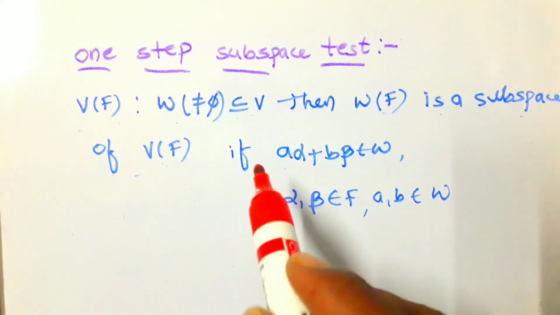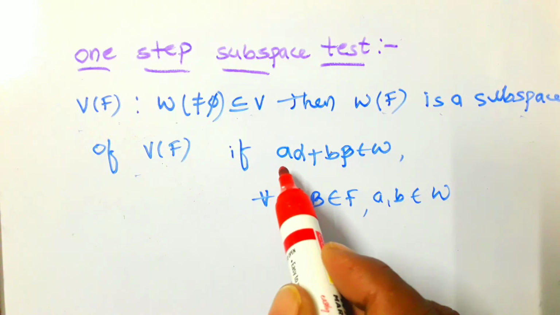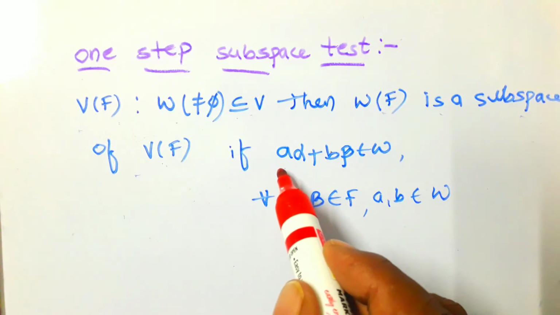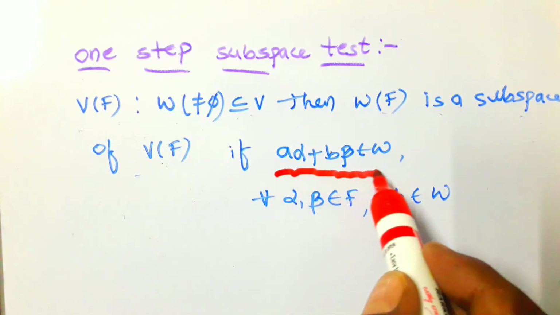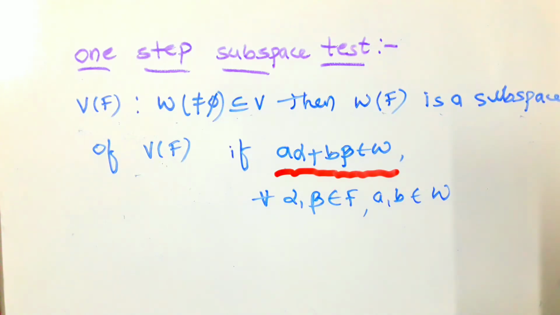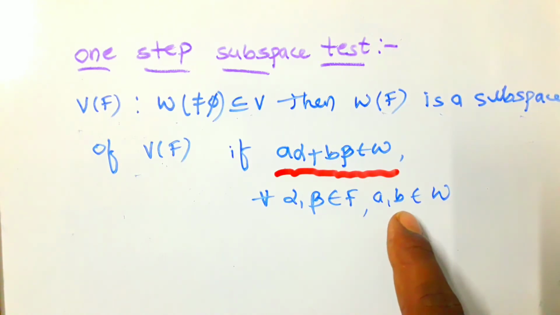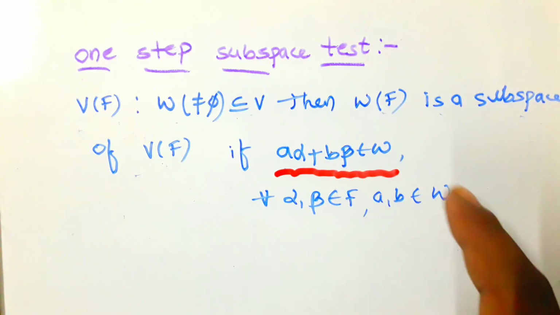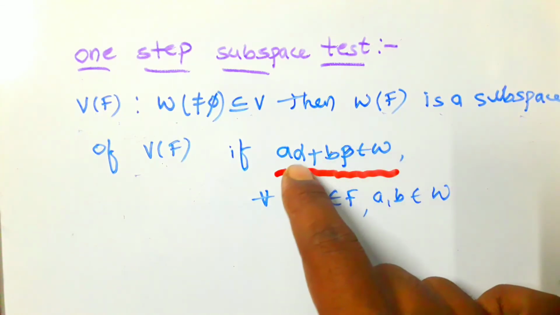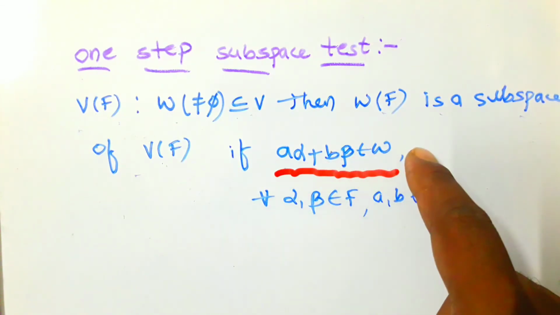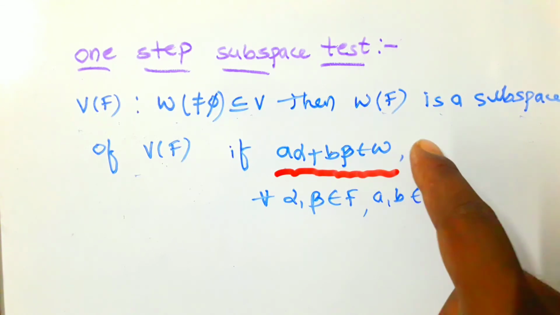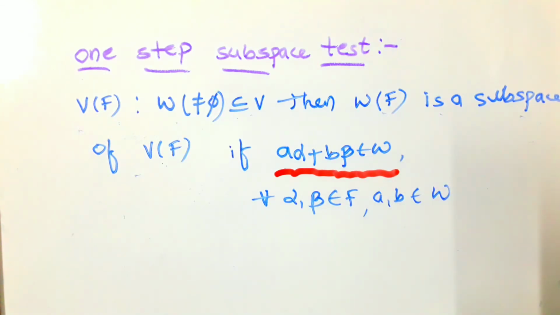Instead of proving all 10 properties, it is enough to prove this condition. What is the condition? a alpha plus b beta belongs to W, where alpha, beta are the scalars which belong to F, and a and b are the vectors which belong to W. If W satisfies this, then W is a subspace of V over F. This is the one step subspace test.